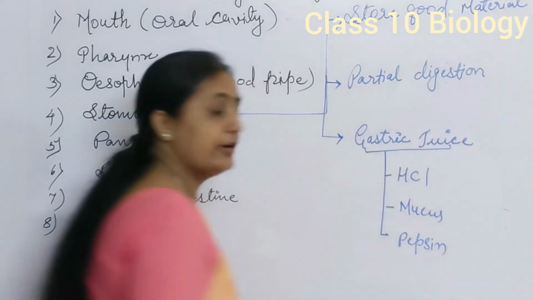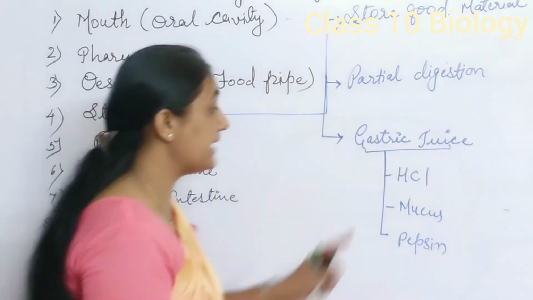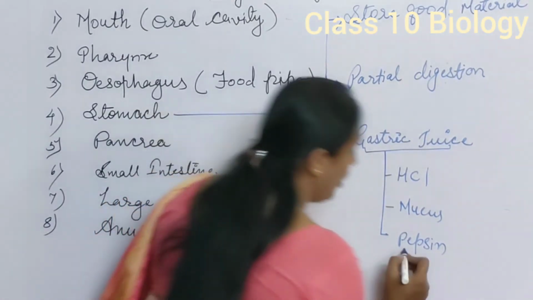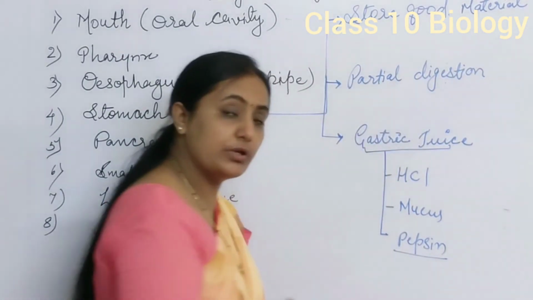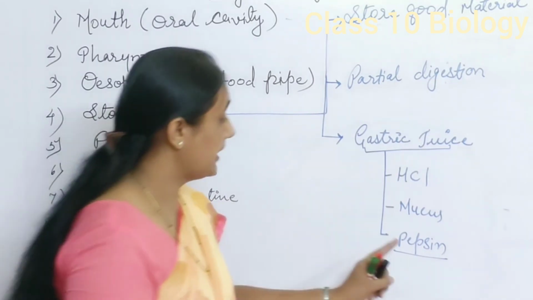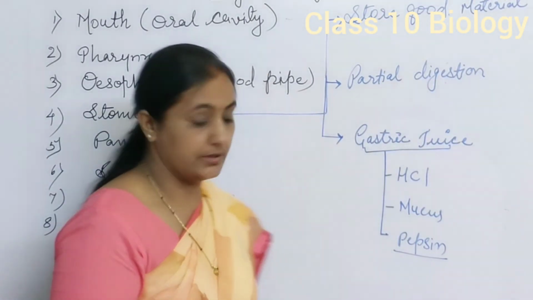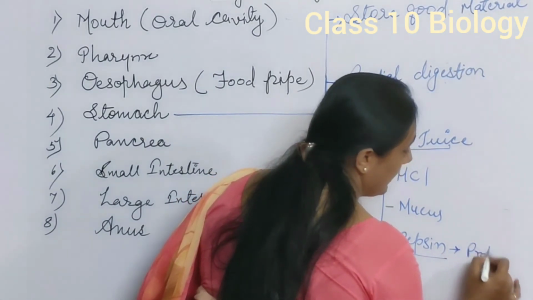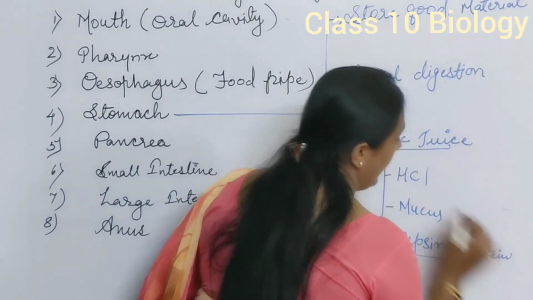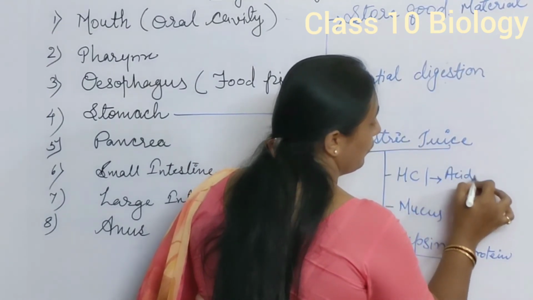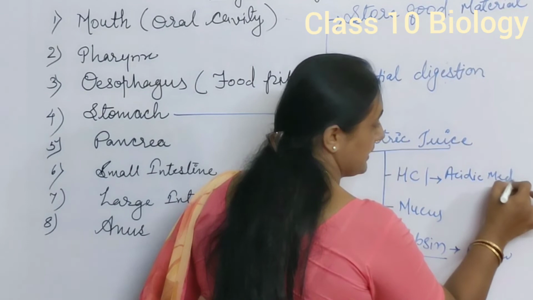The role of hydrochloric acid is to create an acidic medium in the stomach, and the role of pepsin is to digest protein in the acidic medium. If the medium is not acidic, then pepsin will not digest protein. So pepsin helps digest protein in an acidic medium, and HCl provides the acidic medium for activation of pepsin.